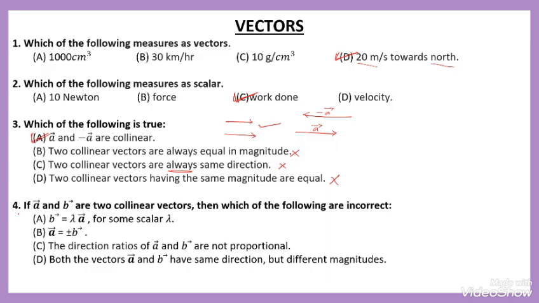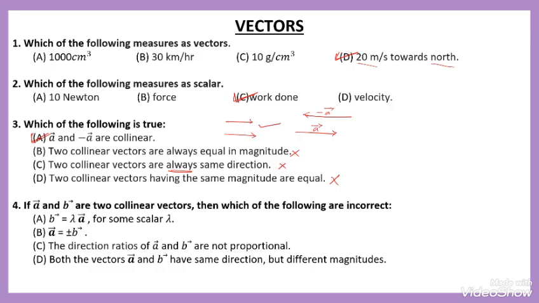Then question number 4. If vector A and B are two collinear vectors, then which of the following are incorrect? Here incorrect means which result is not true. That is question number 4.